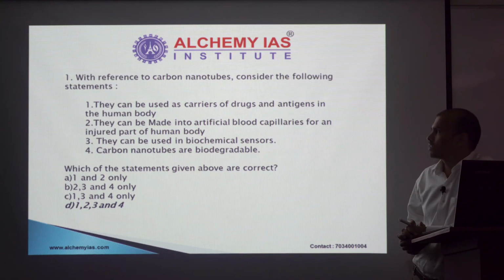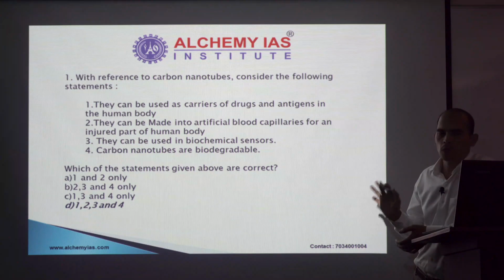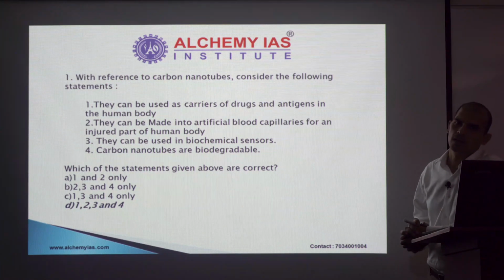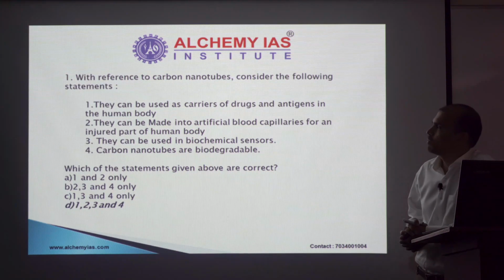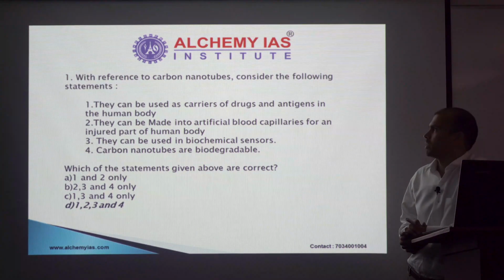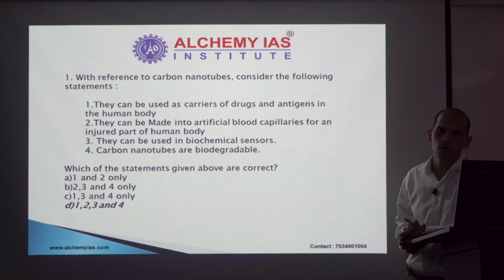Now, if you know this information, you can go for option D. But even if you don't know, at least mark one of C and D. In this particular case, option D is the right answer. Carbon nanotubes can be made into artificial blood capillaries for an injured part of the human body.